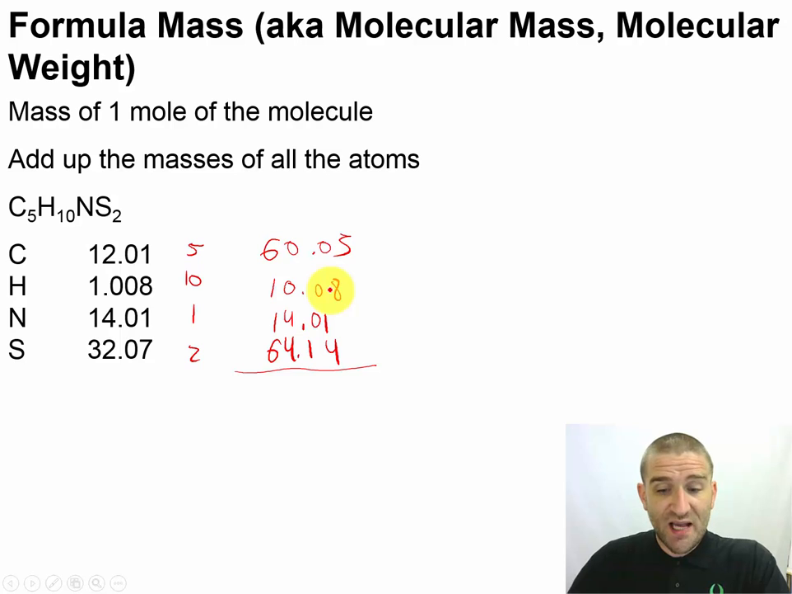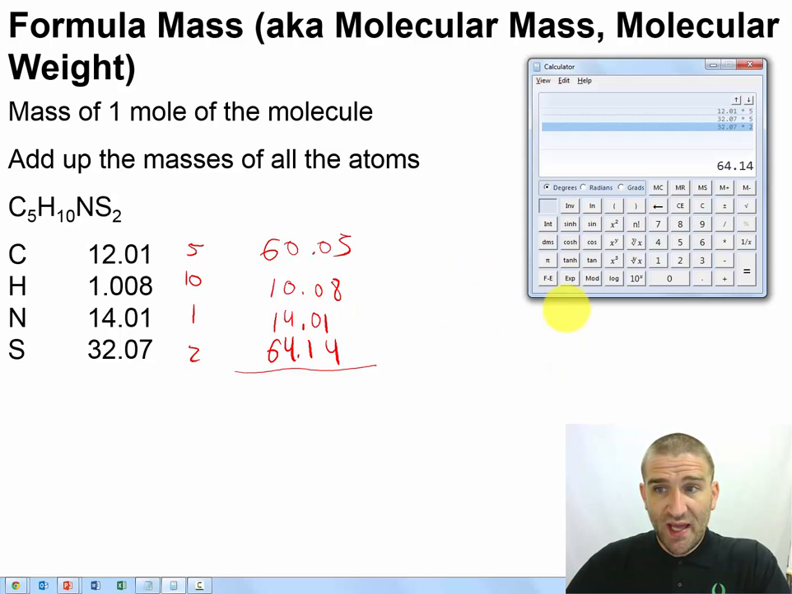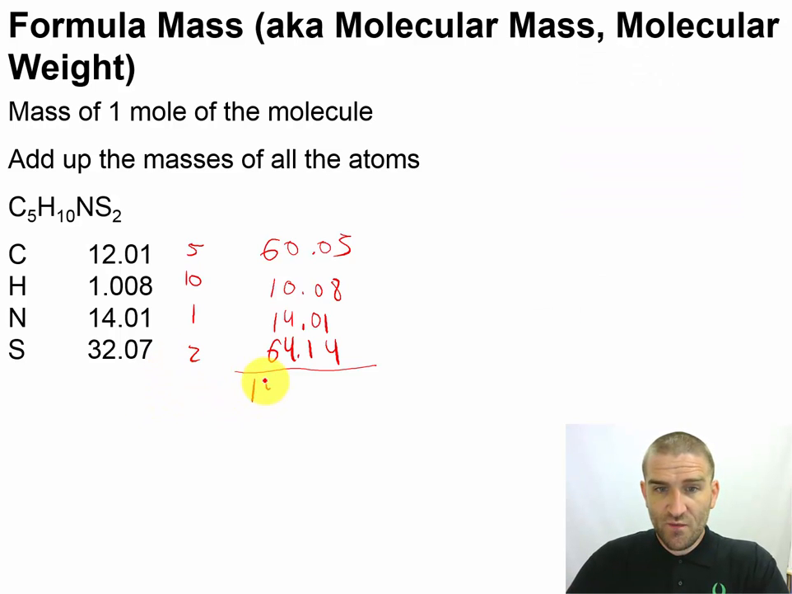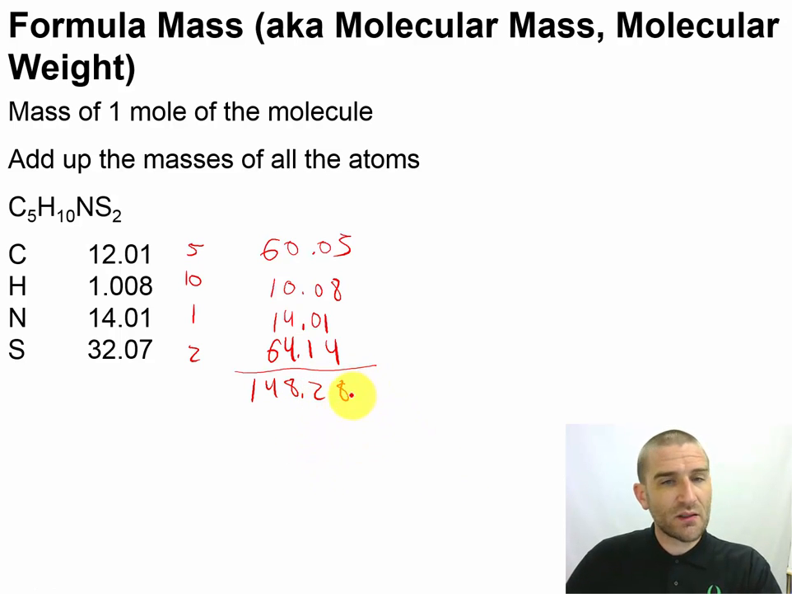Now it's time to add these back together. Okay, so we're going to have 60.05 plus 10.08 plus 14.01 plus 64.14. That gives us the answer 148.28. Now, sig figs. If you're about to go ahead and chop this off and round it to 148.3, you're